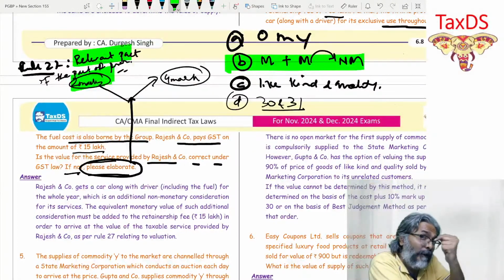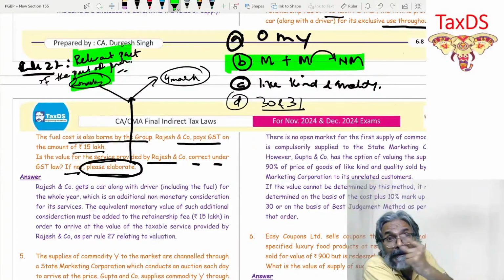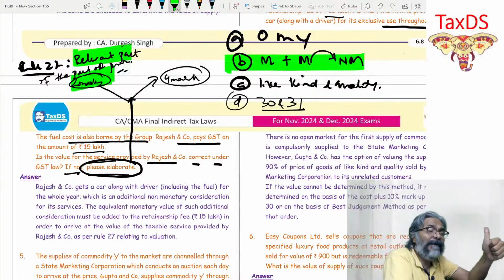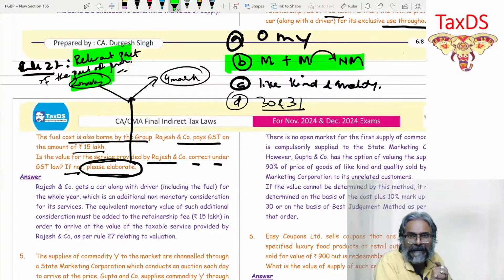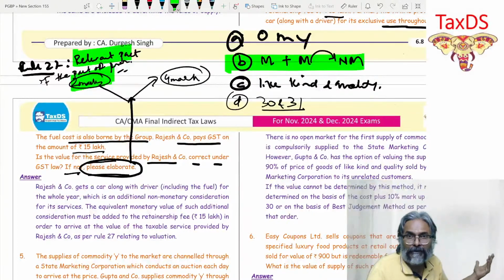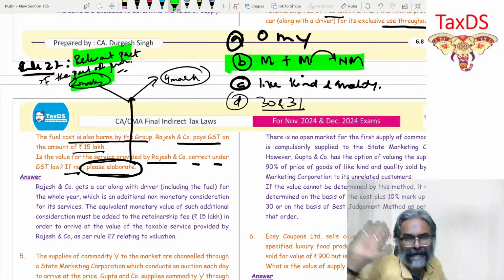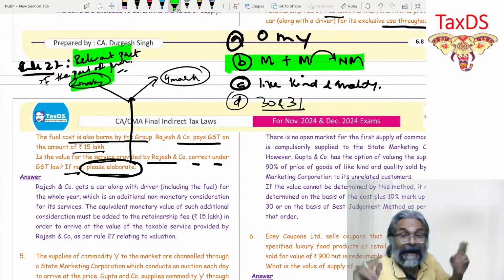So I need point number B, but what is the approach to point number B? Not directly, it's smartly. First, applicability. When point number B is applicable, now you require two conditions to be satisfied. Condition number one, I told you already, students, is that the consideration received is non-monetary, either wholly or partly.